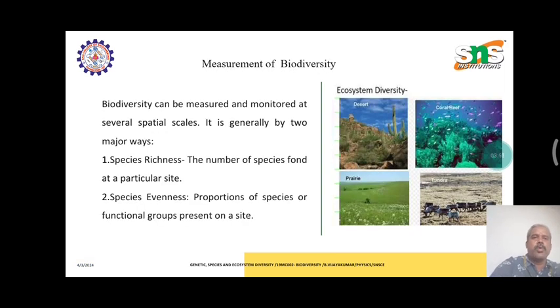Then, measurement of biodiversity. Generally it falls into two categories: species richness and species evenness. Richness is the number of species found at a particular site. Evenness is the proportion of species or functional groups present on a site.